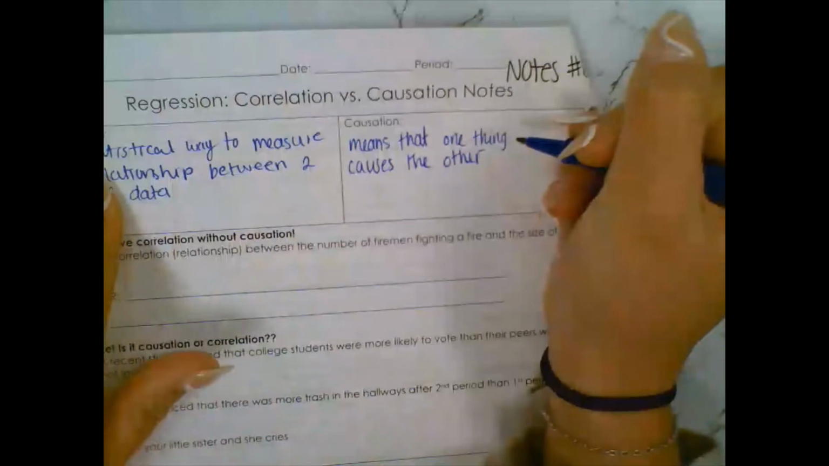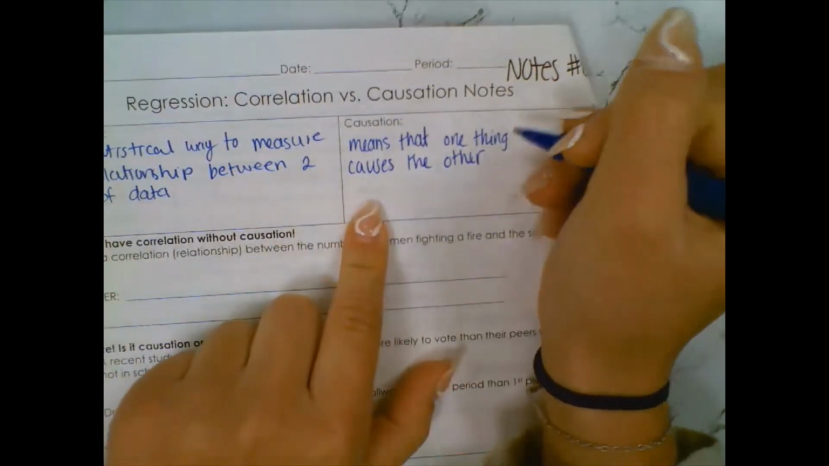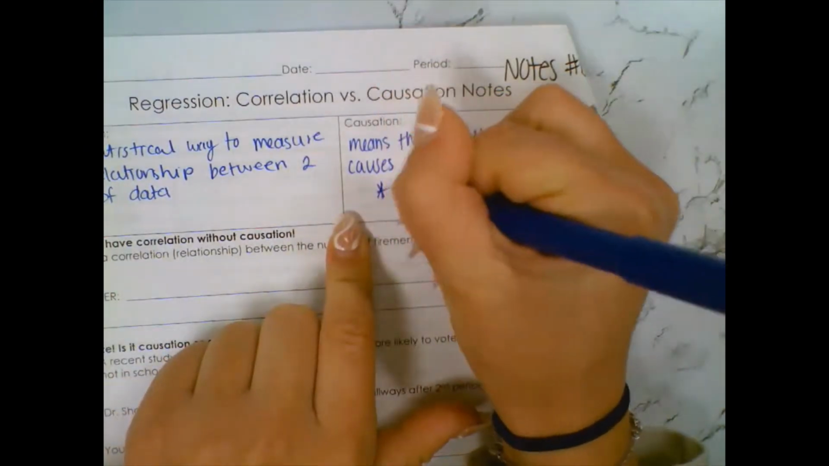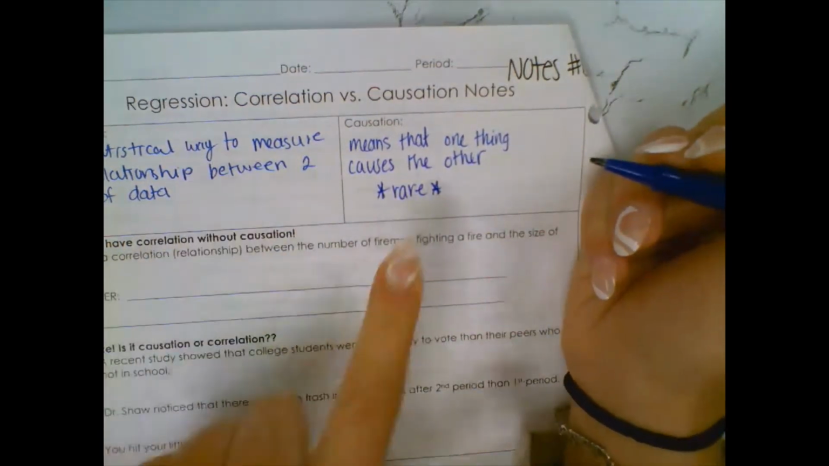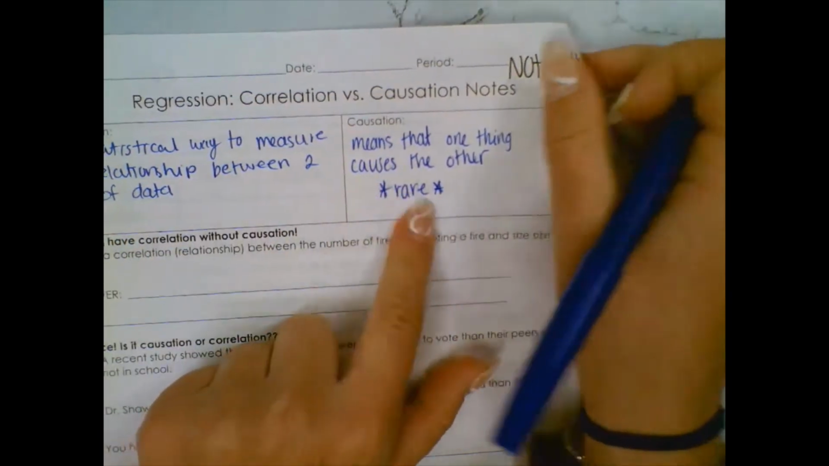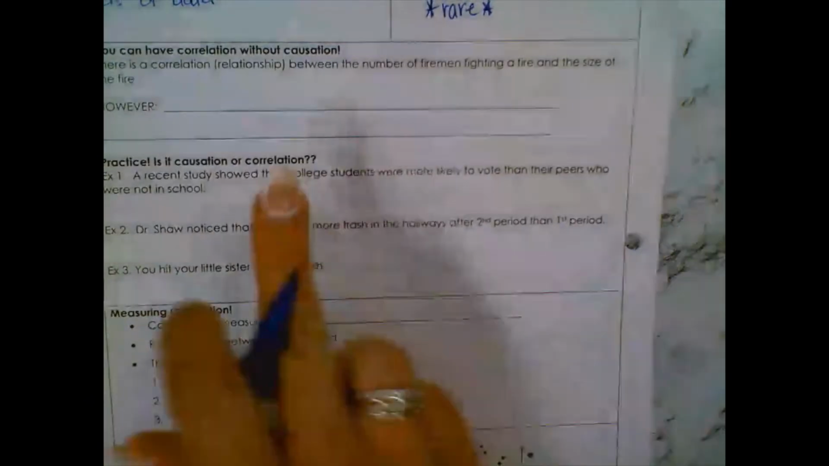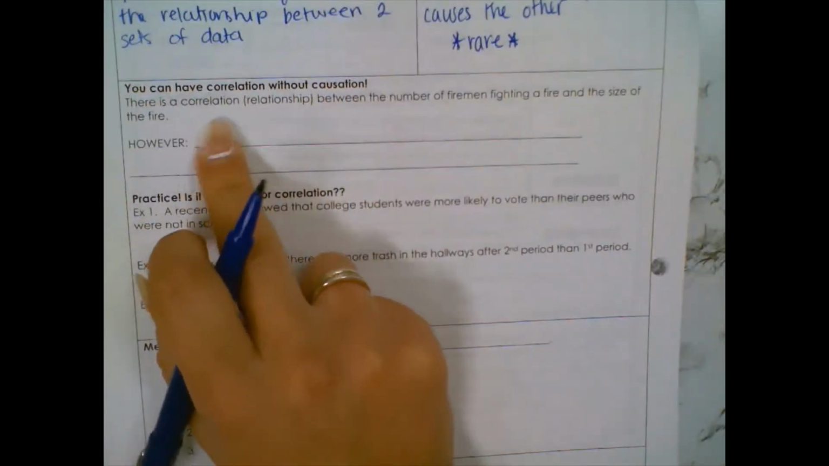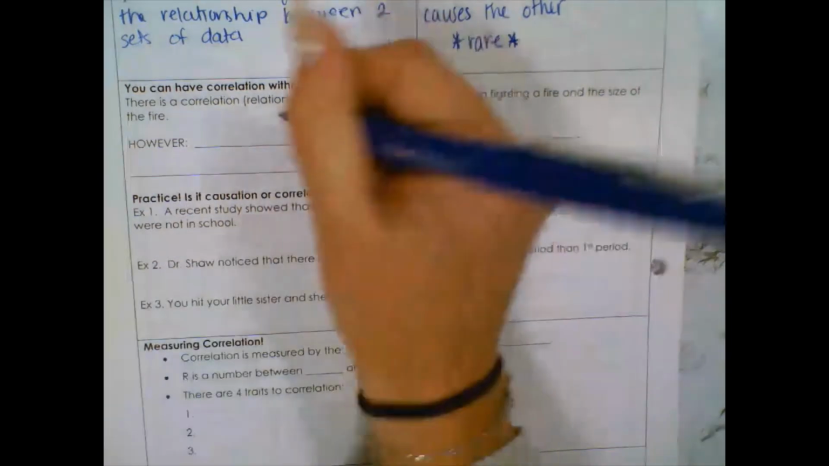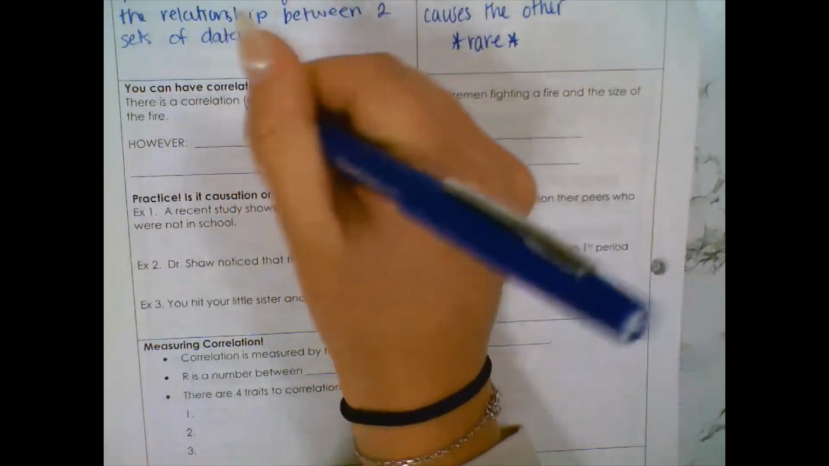So we can always have some sort of correlation. We don't always have causation. This is much rarer than correlation because you have to be able to prove that one thing causes another thing. So for example, we'll look through a couple. You can have correlation without there being causation. So there is a correlation or relationship, and that's one of the keywords you want to relate: relationship.